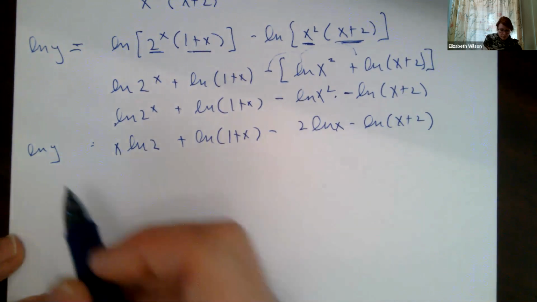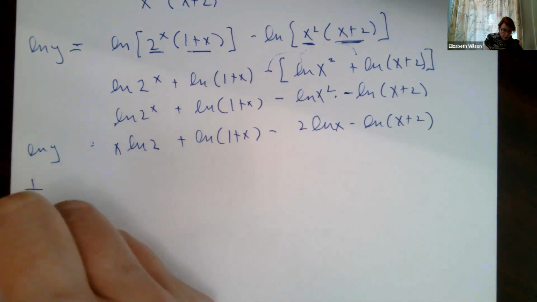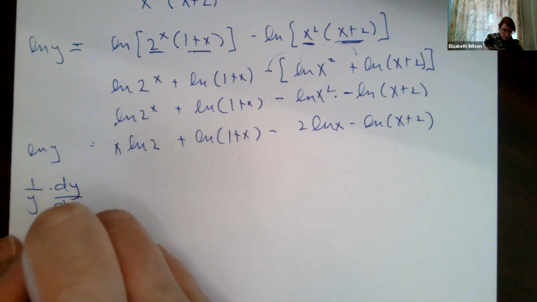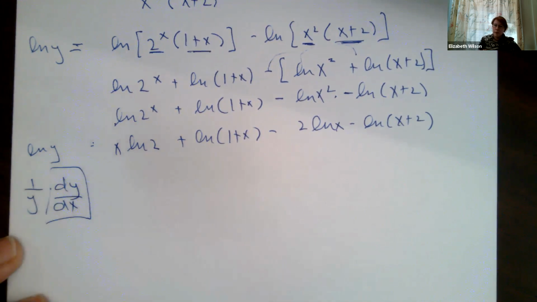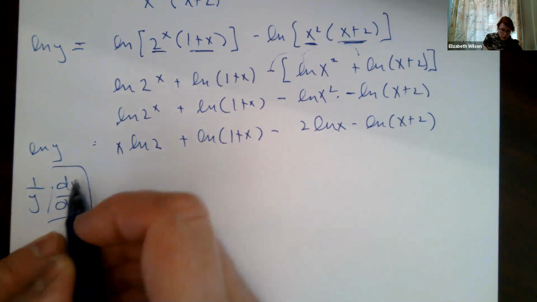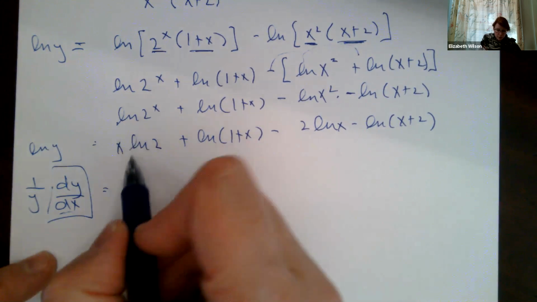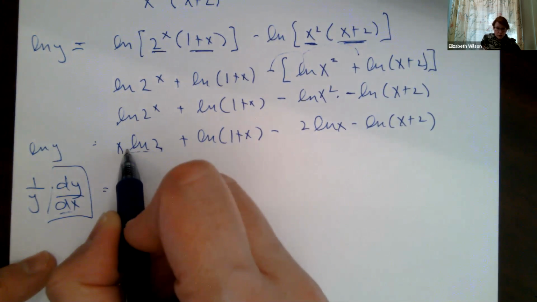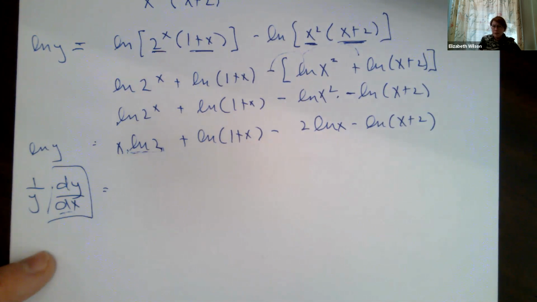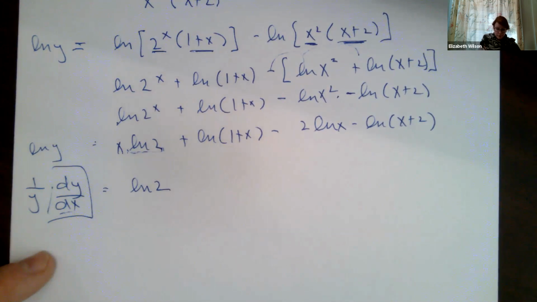So I take the derivative of both sides, which means I'm going to do 1 over y times my chain rule, dy dx. Remember, this is the thing that I'm solving for. You have to do the chain rule on this side because I have to solve for that. So now I'm doing this with respect to x. Here, like we said before, this is just a coefficient, so when I take the derivative with respect to x, this is just natural log of 2.